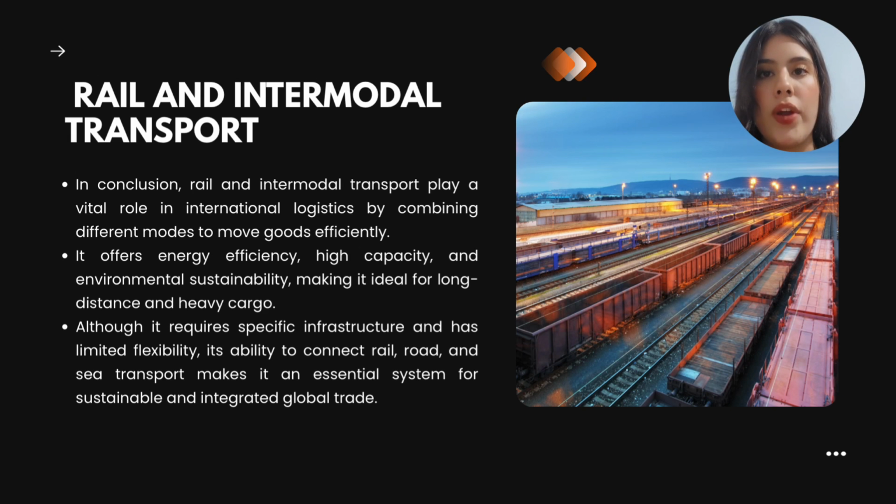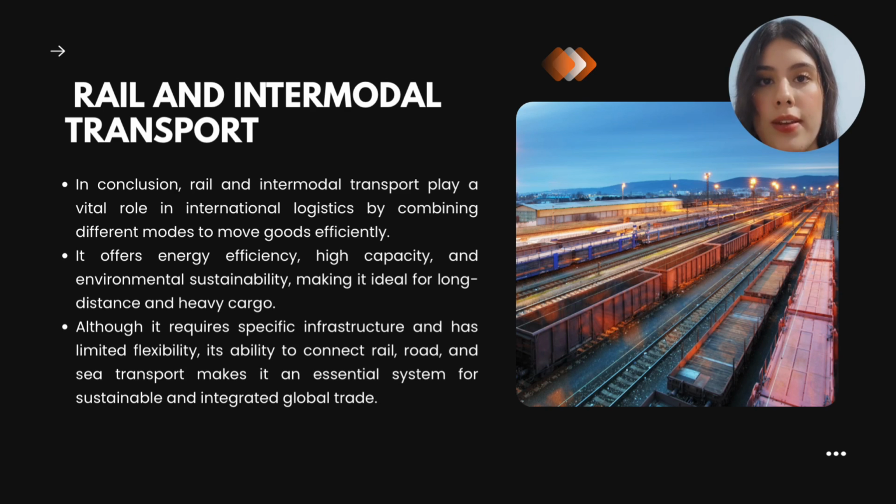To conclude, rail and intermodal transport are key parts of international logistics. They connect different modes, like rail, road, and sea, to make the movement of goods more efficient and sustainable. This type of transport is energy efficient, has a high cargo capacity, and reduces environmental impact. Even though it depends on infrastructure and has less flexibility, it remains essential for building a greener and more connected